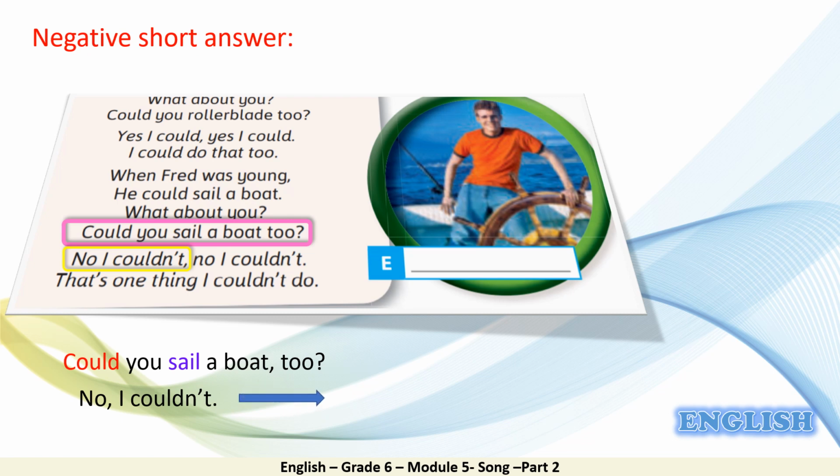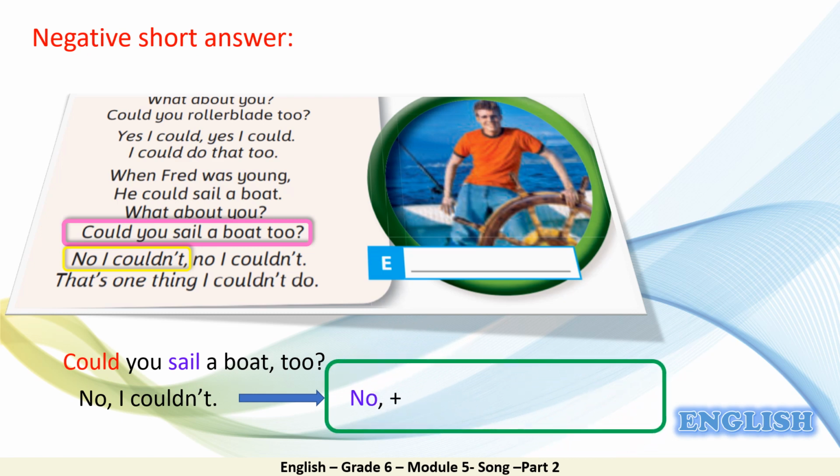So, let's see the rule. So, the negative answer starts with no, of course, plus I, which is the subject. Very good. And lastly, we have couldn't. No plus subject plus couldn't.